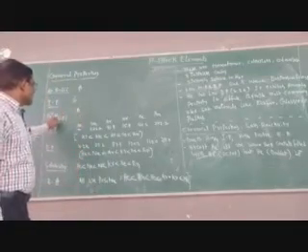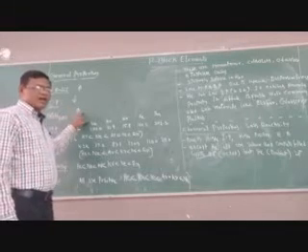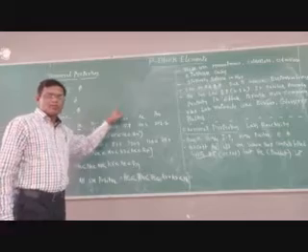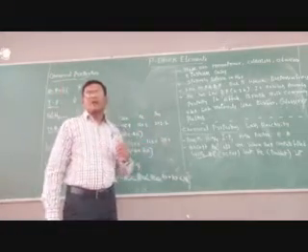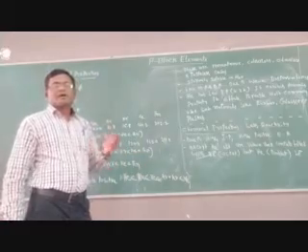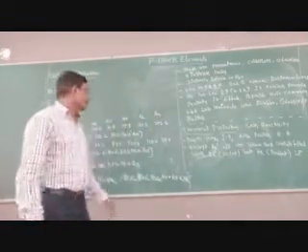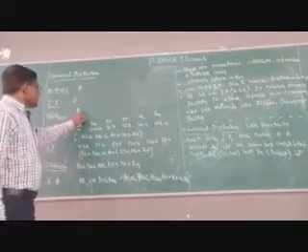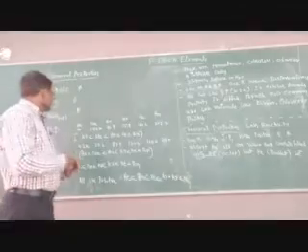Next, enthalpy of vaporization. The enthalpy of vaporization values increase down the group. That's why helium has the lowest enthalpy of vaporization, but radon has the highest enthalpy of vaporization value, because the size of the atom is increasing.